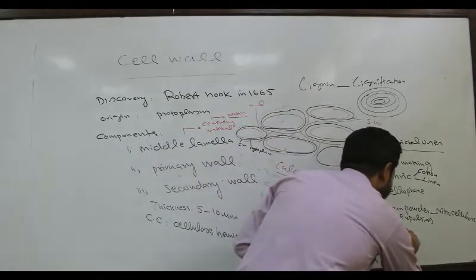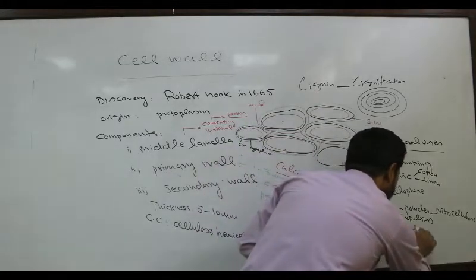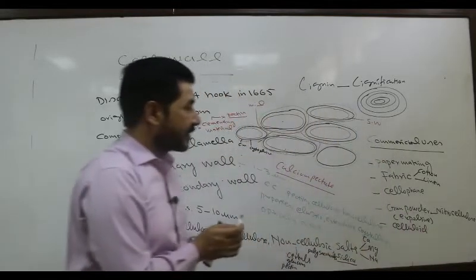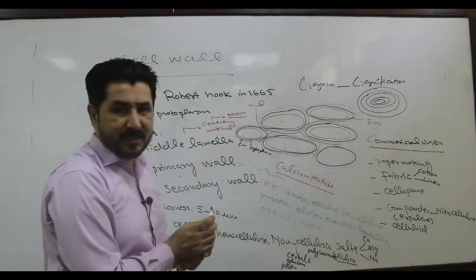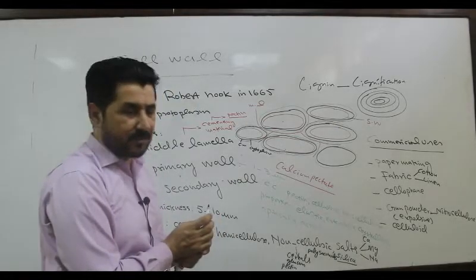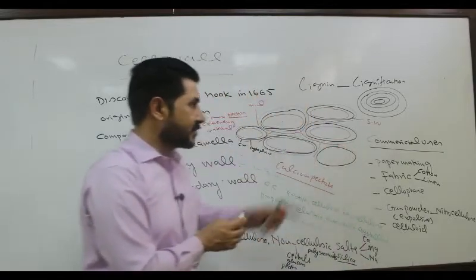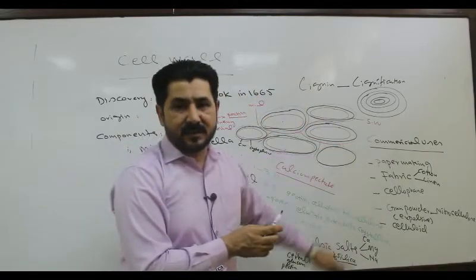Similarly, plastic, that is celluloid, is a product of what? Celluloid is a plastic-like material used in cinematography. So these are the commercial uses of cell wall.